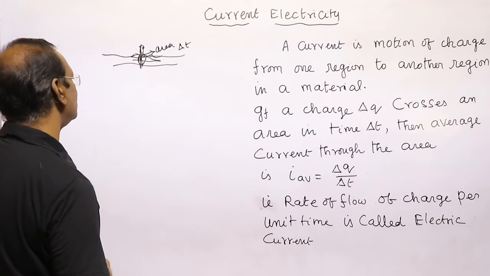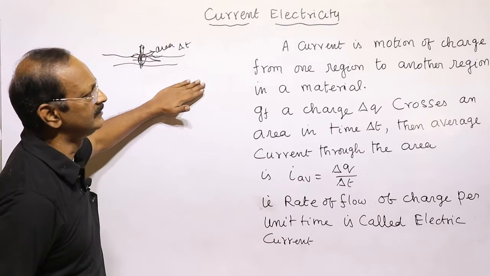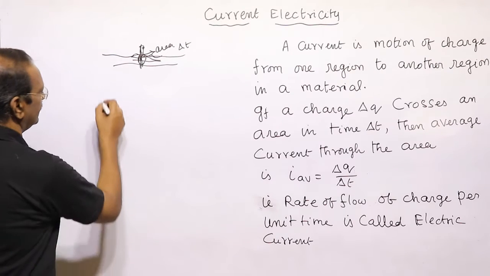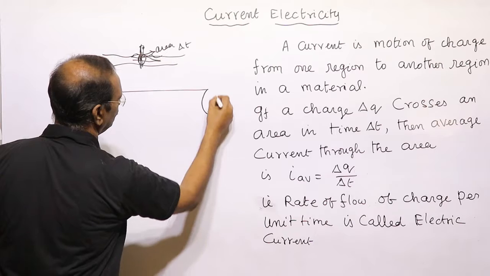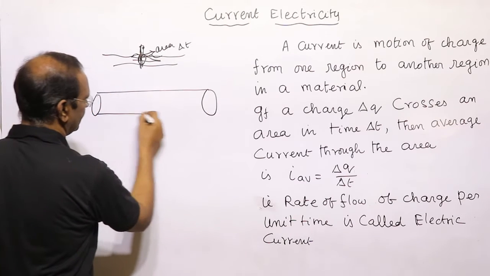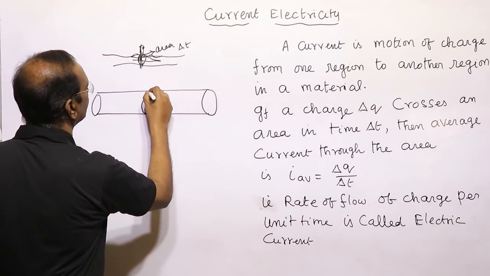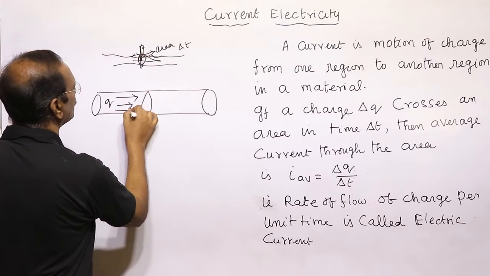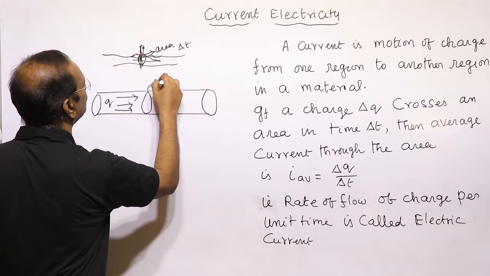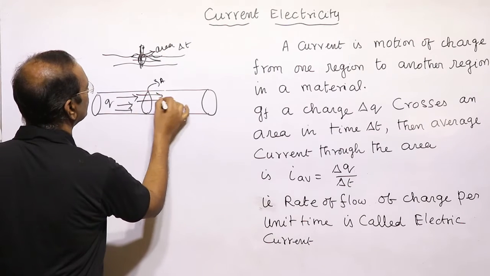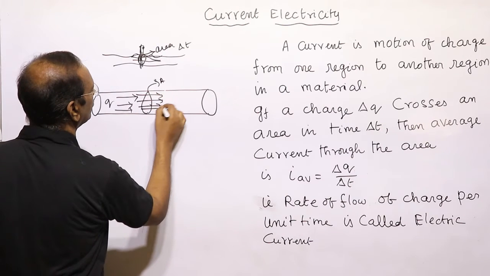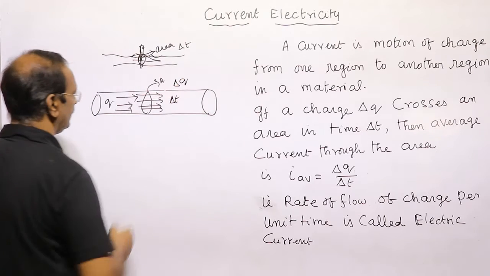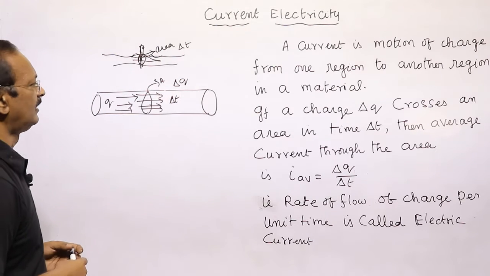In electricity, current is the motion of charge from one region to another region in a material. Say we have a conductor, a cylindrical conductor. In this area, how much charge is flowing? How much charge is flowing through a particular area in a given time? The amount of charge flowing in a given time is called electric current.